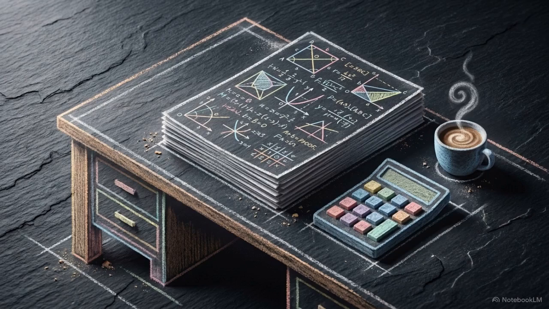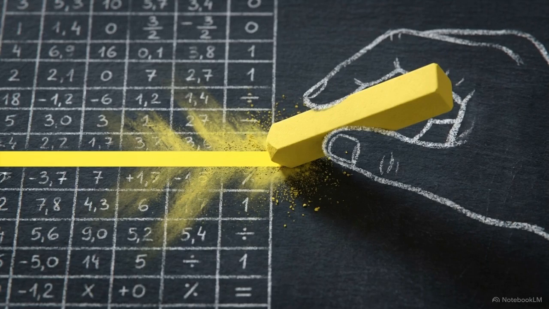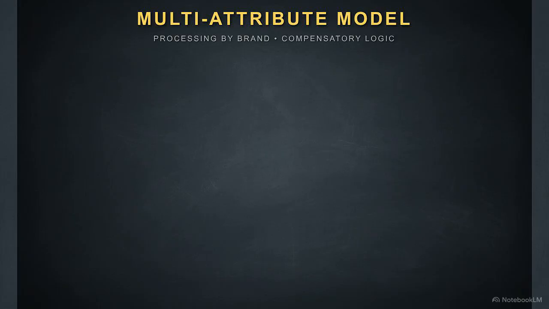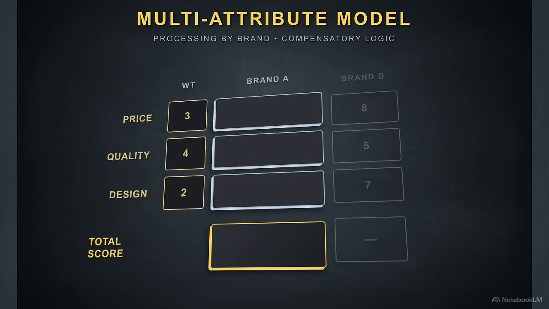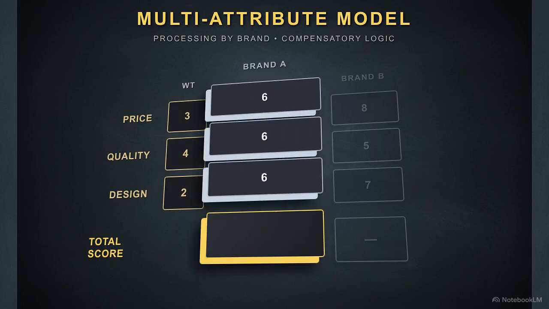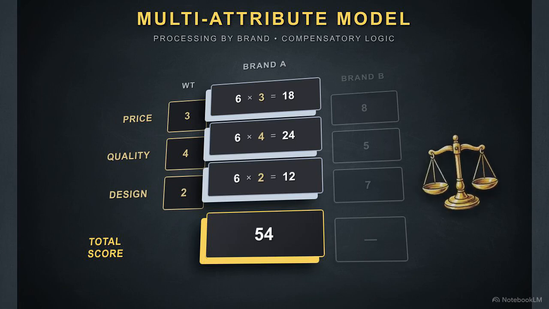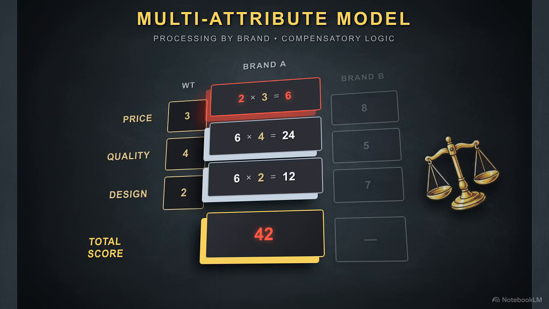If a consumer has the motivation and cognitive resources, they will evaluate their evoked set using compensatory rules. This is the hallmark of rational, highly structured processing. Looking at this matrix, we can see the multi-attribute model in action. Here, the consumer evaluates options entirely by brand, sequentially scoring each one across multiple weighted criteria. Every attribute score is multiplied by an importance weight. Those individual values are then summed up to calculate a total overall score for that specific brand.